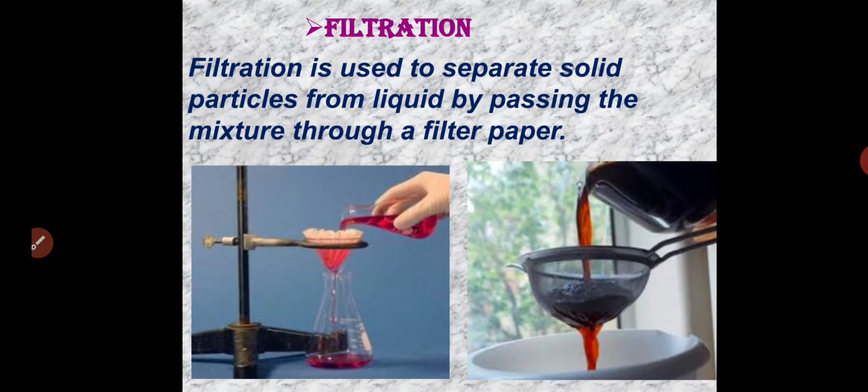So we can say filtration is used to separate solid particles from liquid by passing the mixture through a filter paper. So what is filtration? Filtration is used to separate solid particles from the liquid by passing the mixture through a filter paper.